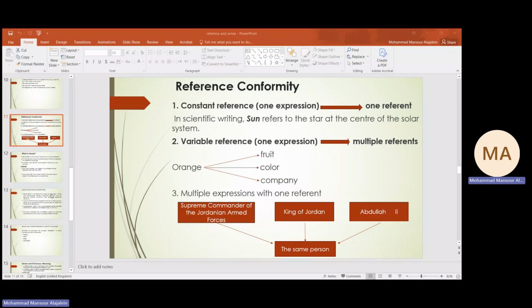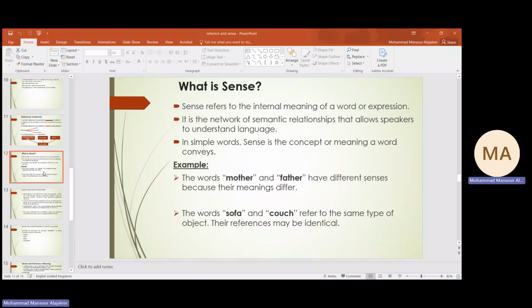Okay, let's continue with sense. So what is sense? Sense is the internal meaning of a word or expression. We are referring here to what is referred to as interrelationship, the essence of the meaning of the word. So it is the network of semantic relations that allows speakers to understand language.